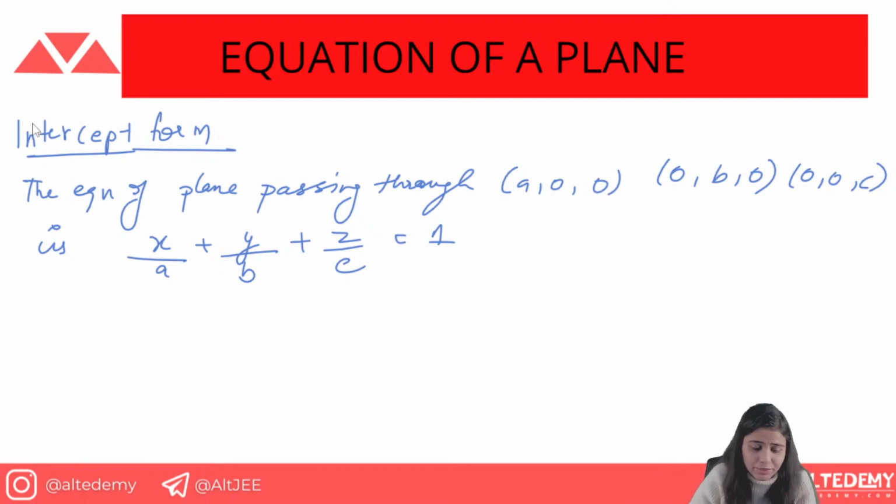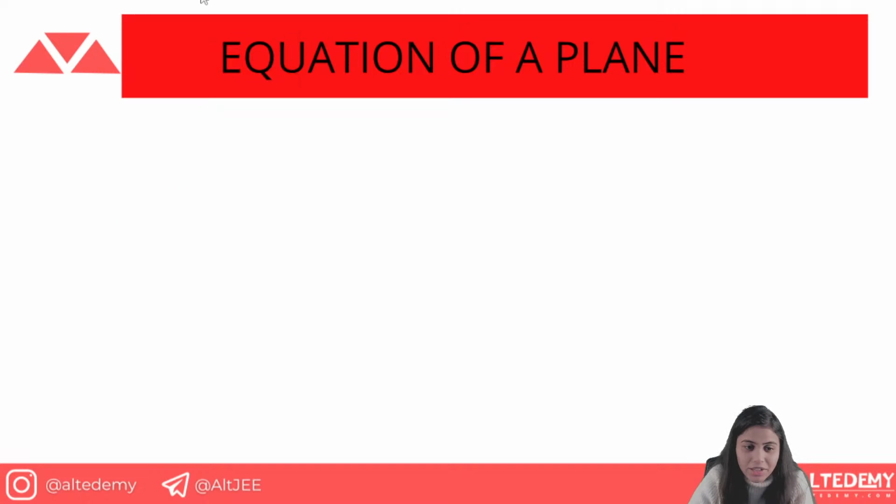Now, done with this. Equation of plane I already told you. Now I will tell you about the intersection of planes. You know about the intersection of lines. Just try to understand everything very quickly, and try to remember the things. This is the key of 3D geometry. Understand the things, don't memorize.